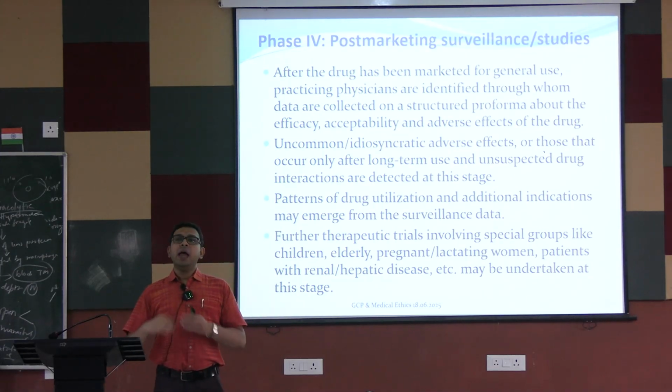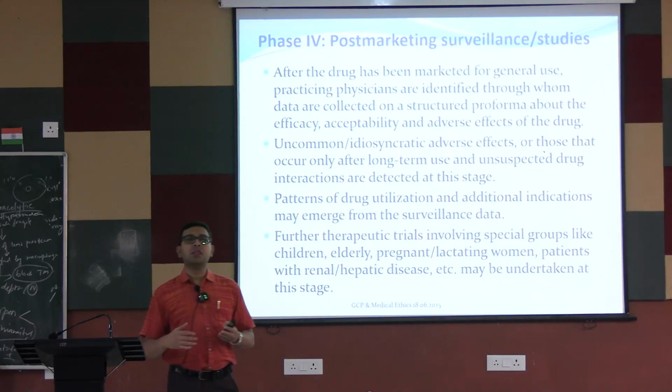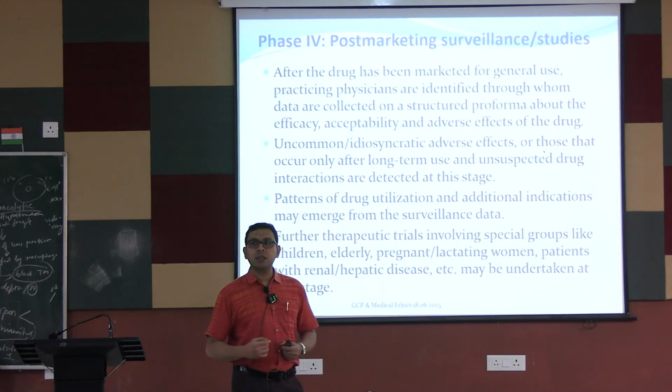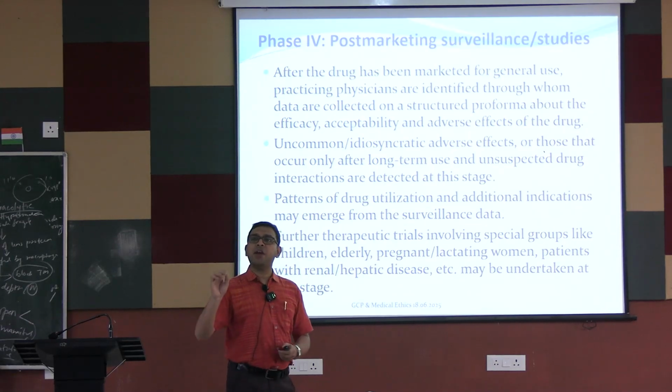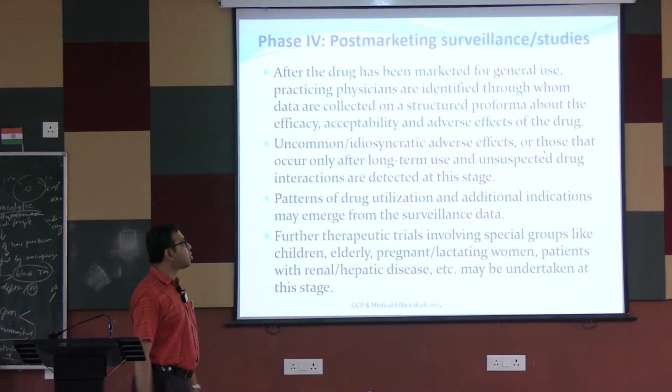Apart from this, any other studies or trials, any pharmacoepidemiological studies, pharmacogenomic studies, pharmacoeconomic studies, any other comparative studies, all these come under phase 4 trials, post-marketing studies.